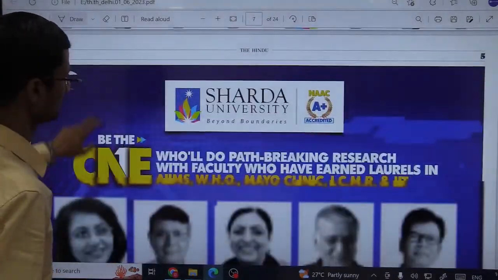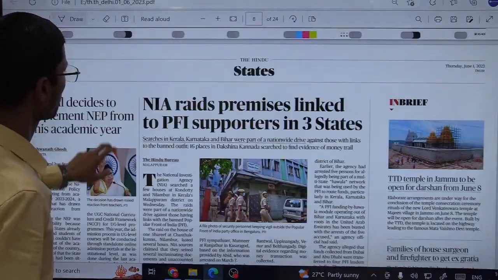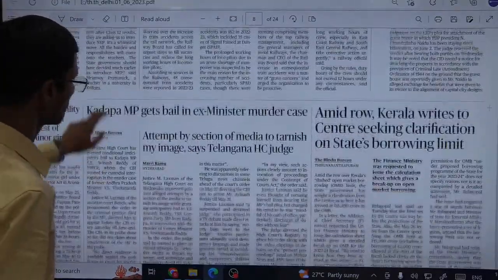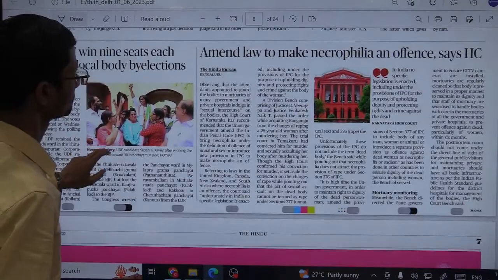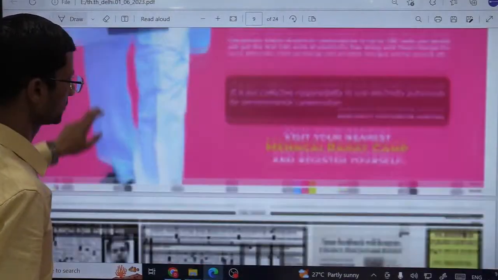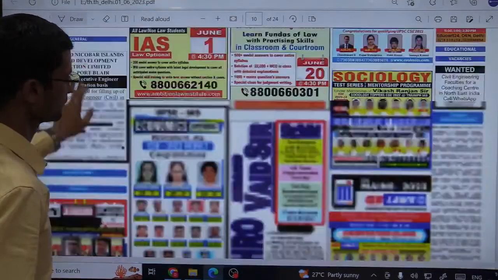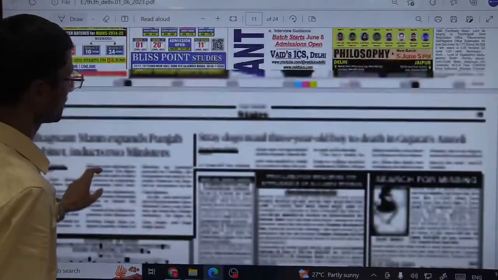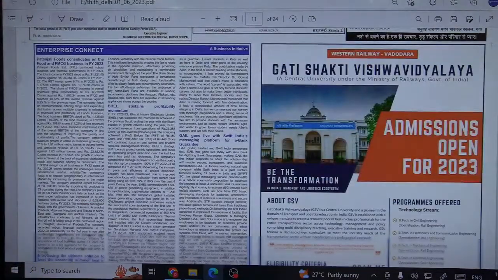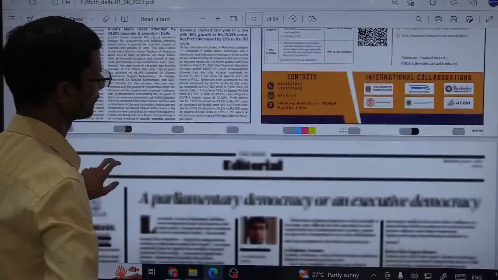Further moving ahead. A very important article has been covered today on the editorial pages of this newspaper. So let us start with the first, and the first is related to parliamentary versus executive democracy. That is very, very important from the exam point of view. It comes under GS2. You need to remember which topics come under which GS 1, 2, 3, 4.